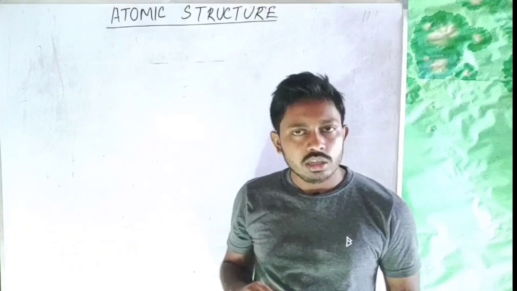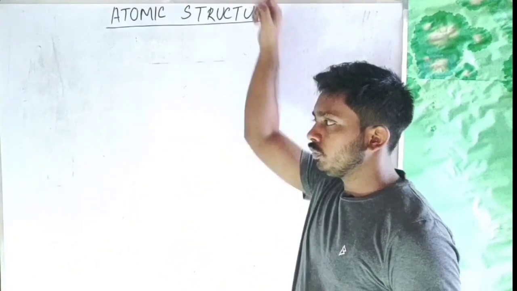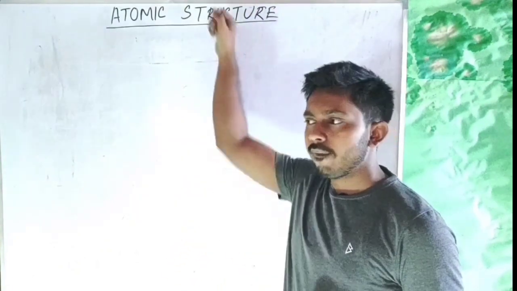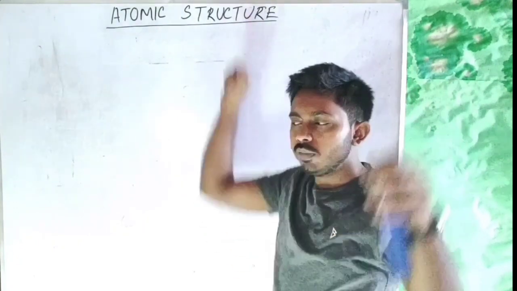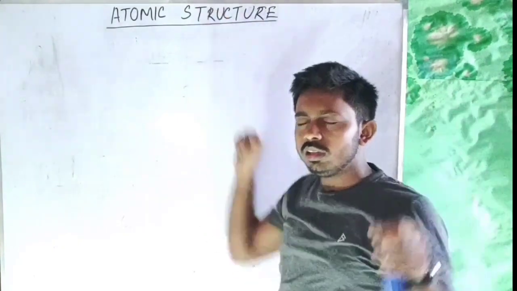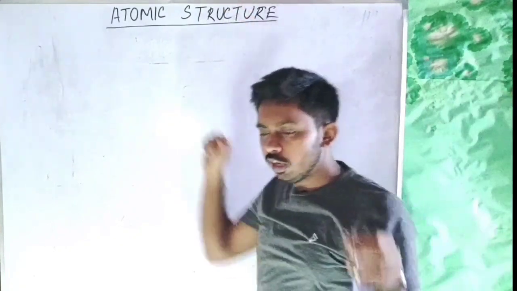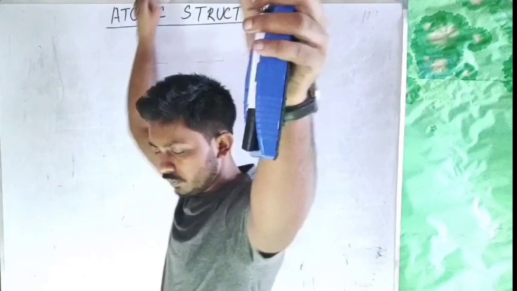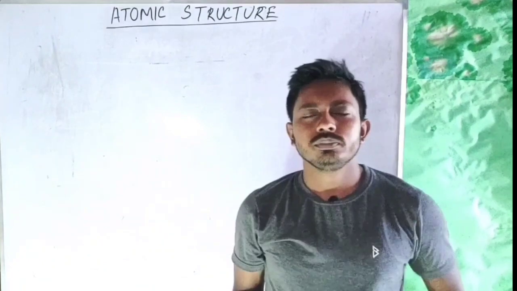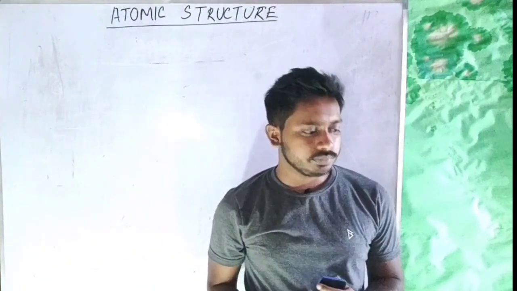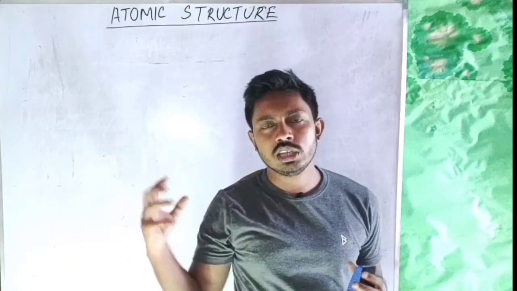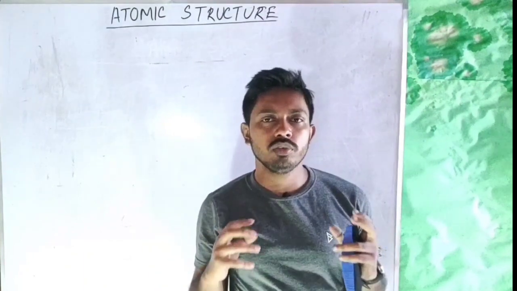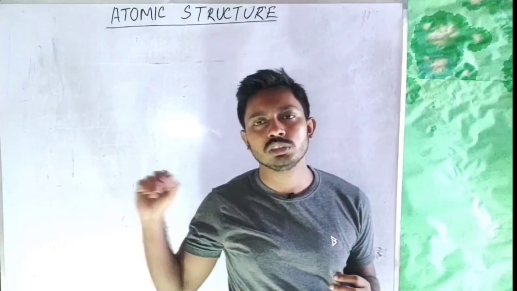That means if the electric field is oscillating like this and the magnetic field is oscillating like this, then the direction of propagation of light will be in the forward direction, right? He also told that the generation of electromagnetic radiation is a continuous process.